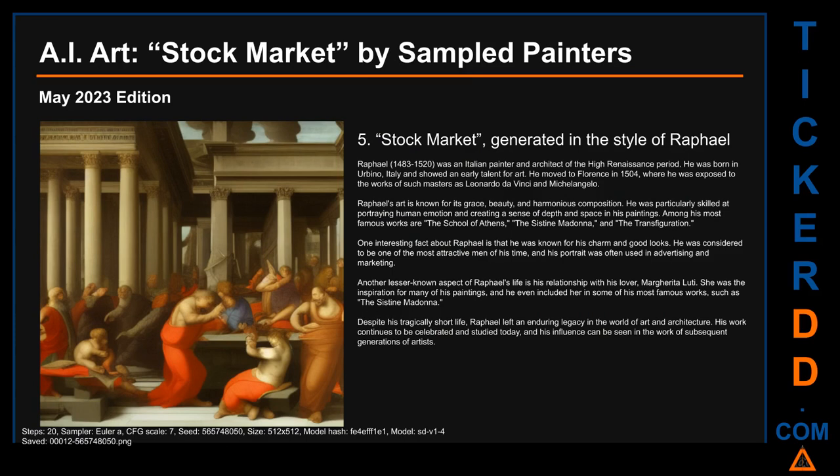One interesting fact about Raphael is that he was known for his charm and good looks. He was considered to be one of the most attractive men of his time, and his portrait was often used in advertising and marketing. Another lesser-known aspect of Raphael's life is his relationship with his lover, Margherita Ludi. She was the inspiration for many of his paintings, and he even included her in some of his most famous works, such as The Sistine Madonna.